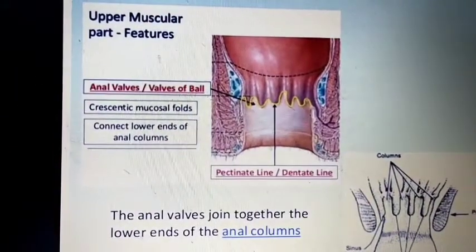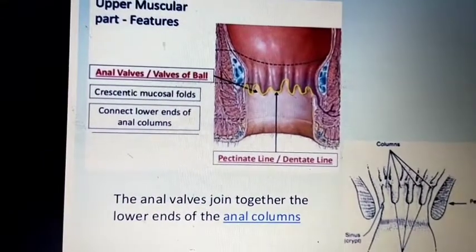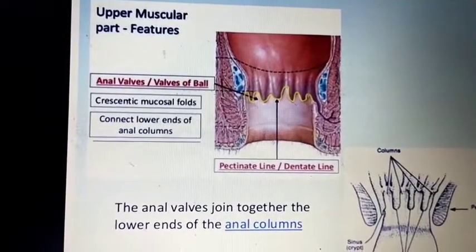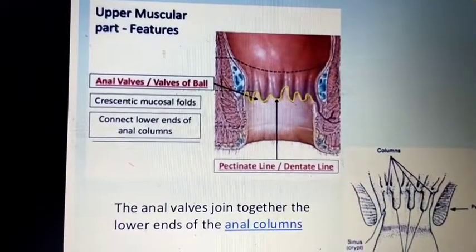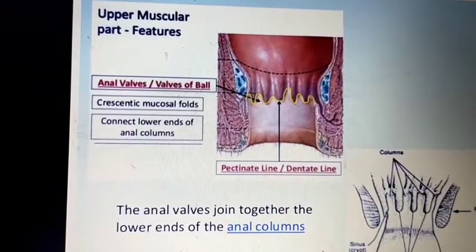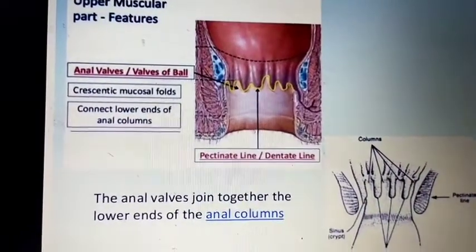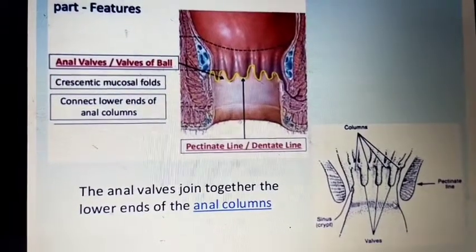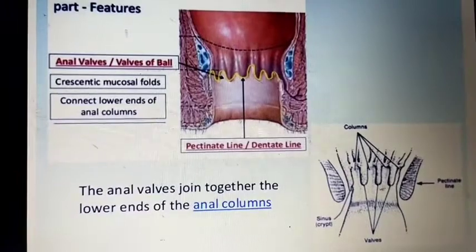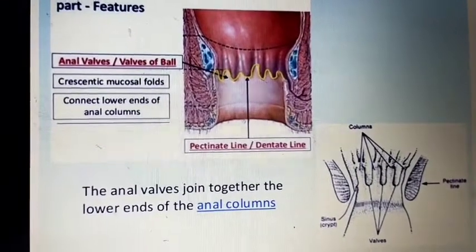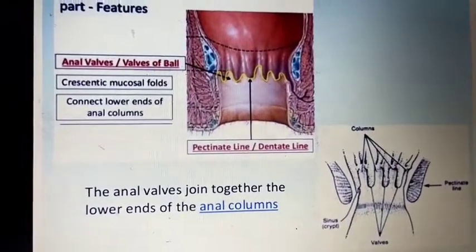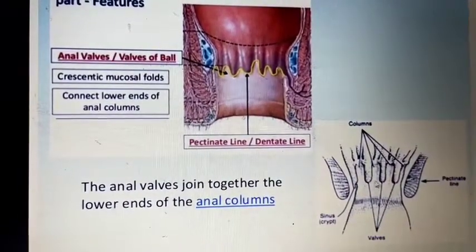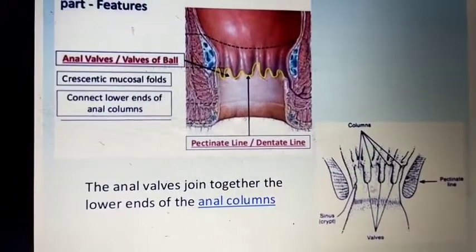Okay, the upper part also has the anal valves. These are crescentic mucosal folds that connect and form the lower end of the anal columns. You can see these are the anal columns, and these mucosal folds are covered by the anal valves. These are nothing but crescentic mucosal folds. The anal valves join together at the lower end of the anal columns and form the pectinate line.